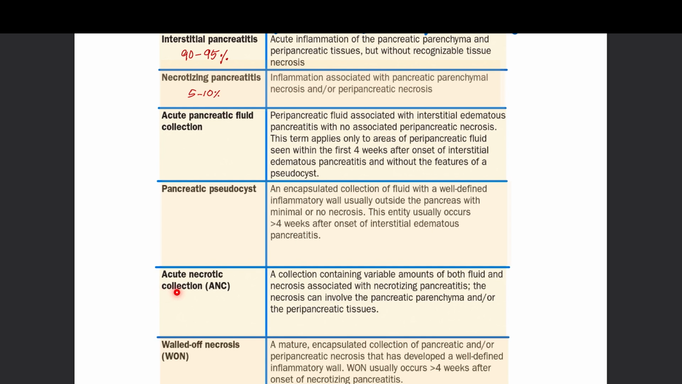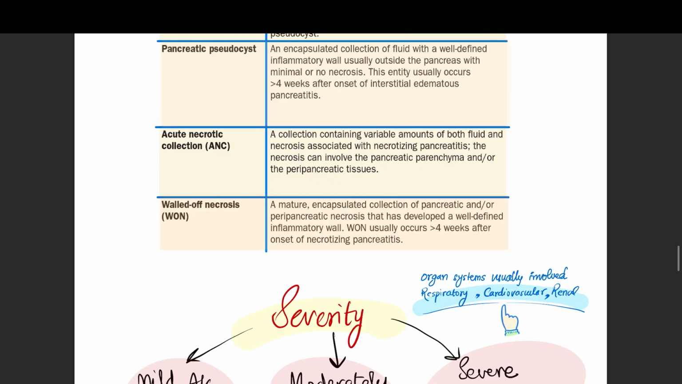Next is acute necrotic collection, where there is necrosis. And next is walled-off necrosis, where there is a mature encapsulated collection of pancreatic and or peripancreatic necrosis that has developed a well-defined inflammatory wall. Here, a well-defined inflammatory wall is seen, unlike the pseudocyst.